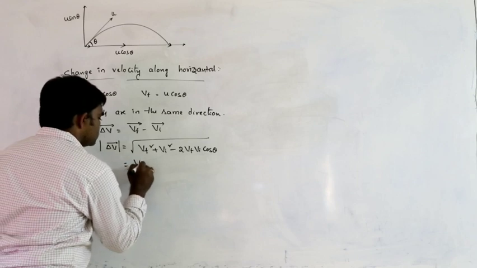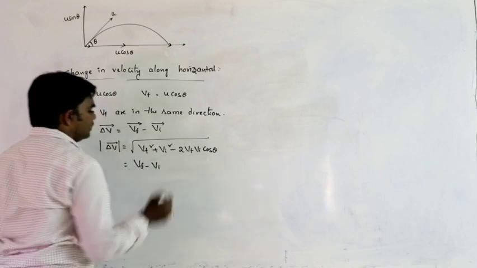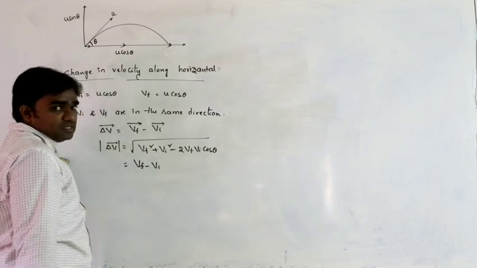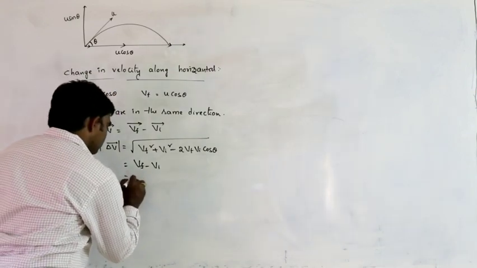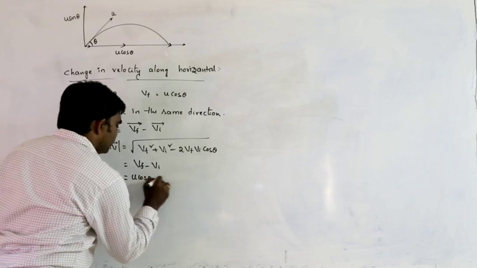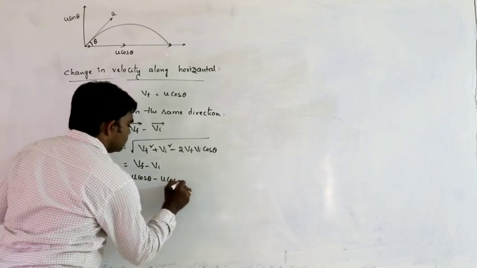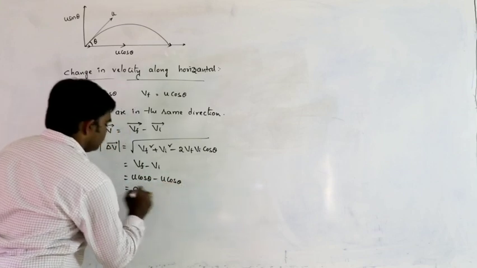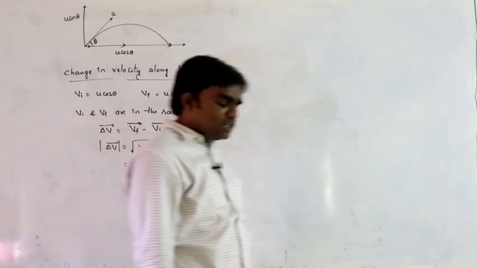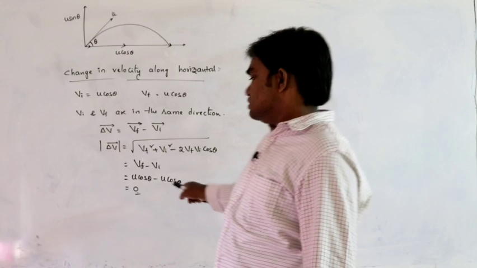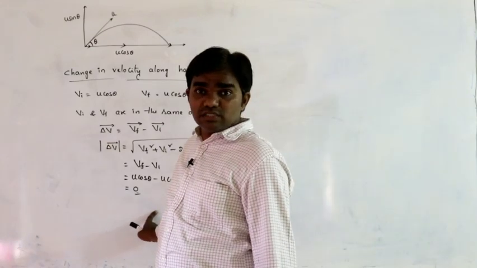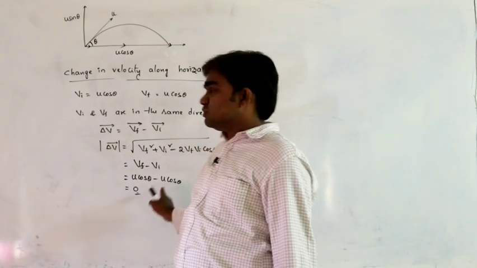So delta v bar can be written as vf minus vi. Magnitude of change in velocity is equal to vf minus vi. So what is vf here? u cos theta. Vi also u cos theta, so that is equal to 0. So change in velocity along the horizontal direction must be equal to 0.